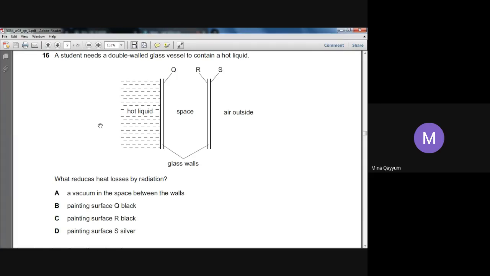D. D, sir. D is the answer. Painting the surface silver, that's true, because we want to reduce the heat loss by radiation. Radiation can be reduced if the outer surface is painted silver. So D is the choice.